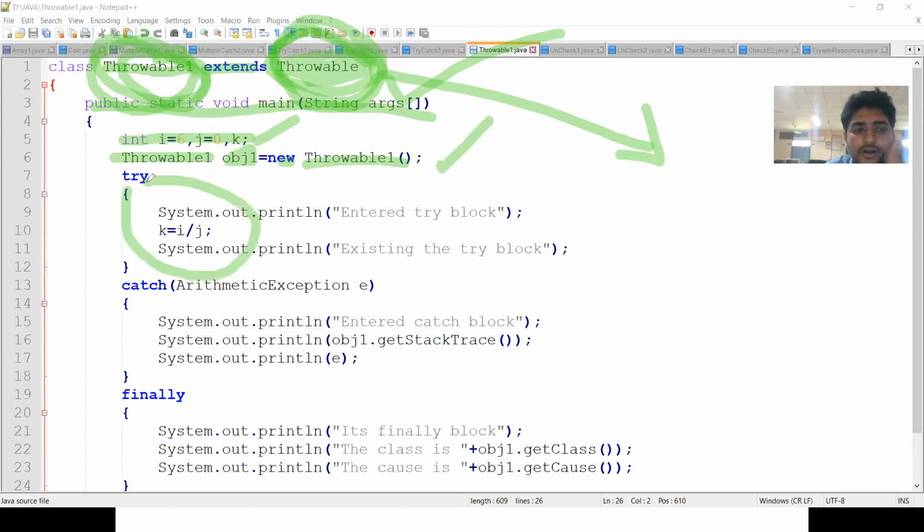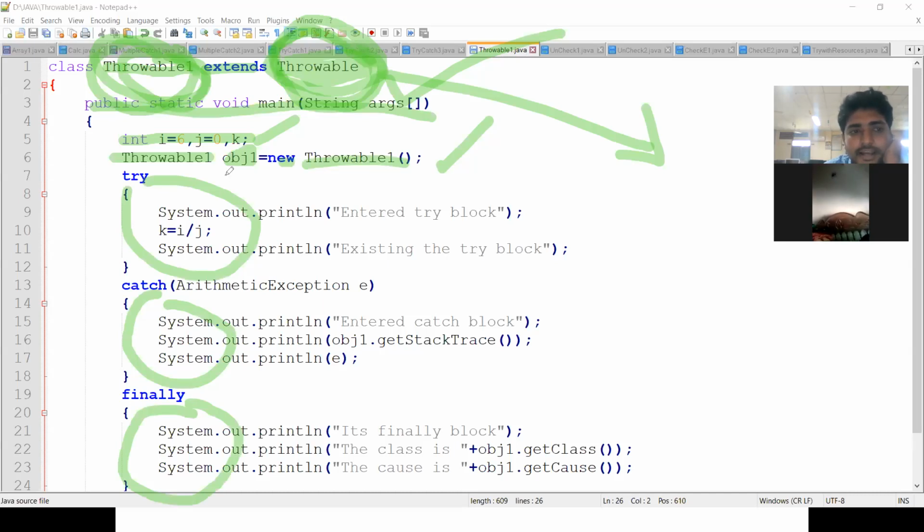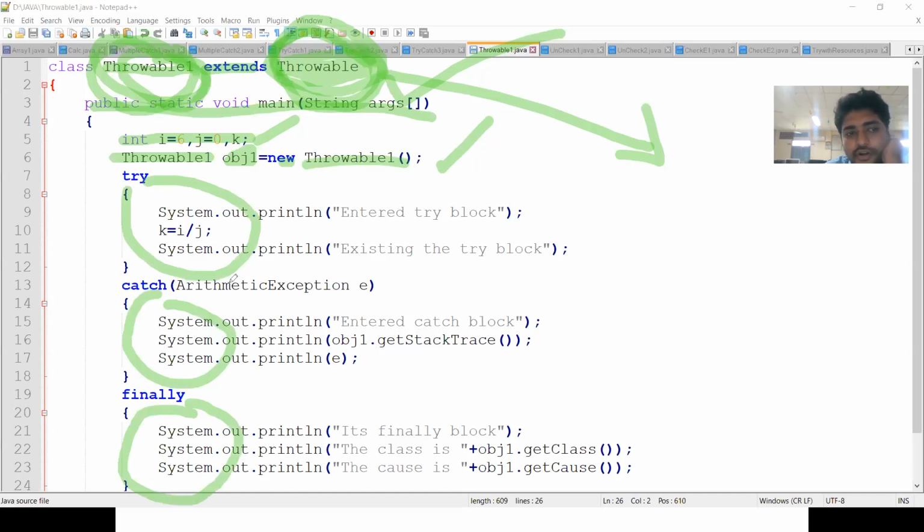Next, this is the try block, this is the catch block, this is the finally block. Let us see what happens in the try block. In the try block, some printf statements are entered, and then it performs k is equal to i by j. i by j means 6 by 0. So 6 by 0 means an exception. It raises the exception, which means control goes to the catch block.